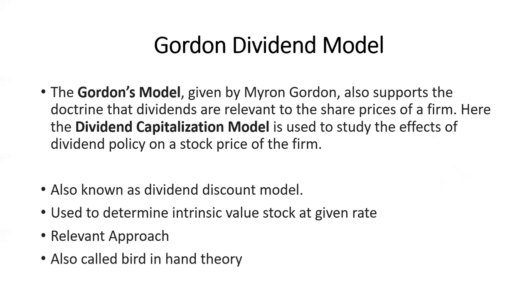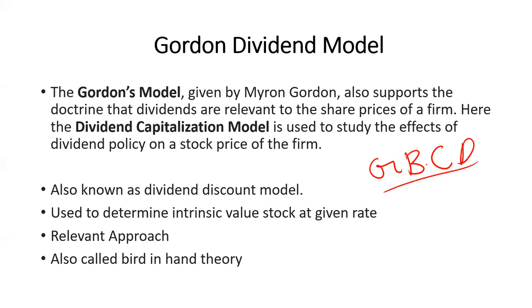Okay, then let's see the next point. It is used to determine the intrinsic value of the stock. Intrinsic value of the share is determined at a given rate. Okay, then this is a relevant approach and also called bird in hand theory. So the Gordon model is also called bird in hand theory. So you have to remember here four things. What? G, B, C, and D.